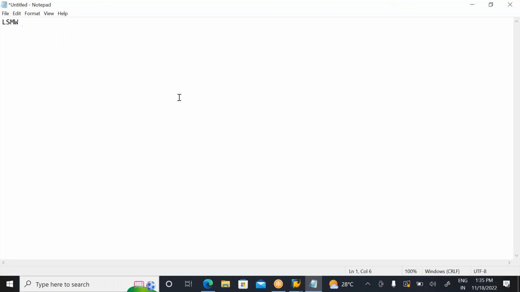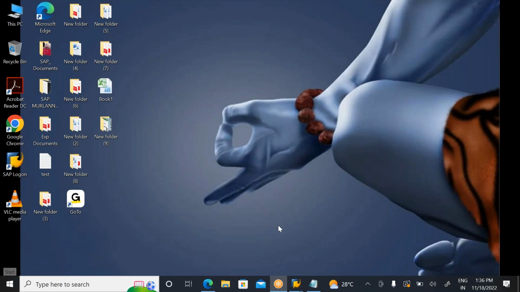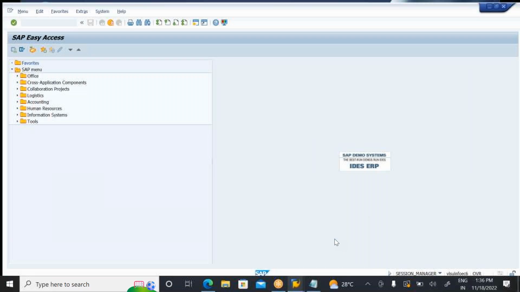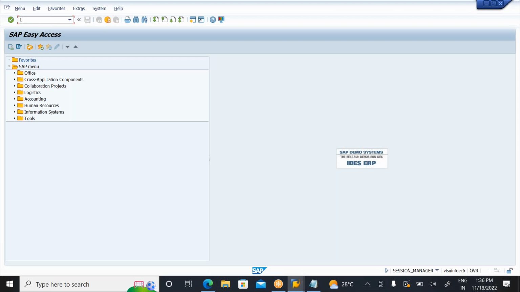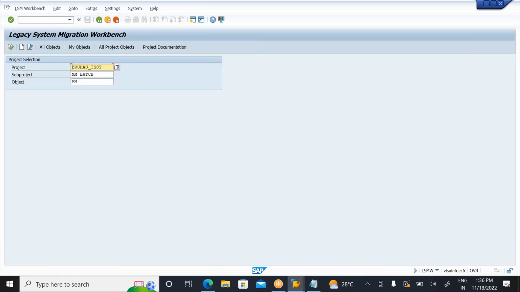So what is the transaction code? How to perform this LSMW? We'll discuss in today's session. First, if I want to perform the LSMW, let me go to the screen. The server is already on. So simply type LSMW, the transaction code itself. Go to LSMW. Now, when you are going to create an LSMW, first of all, we need to define a project, subproject, and object.